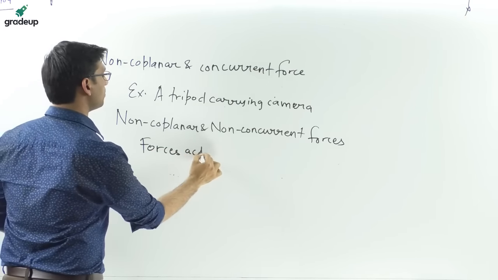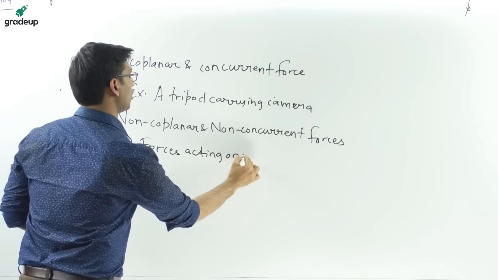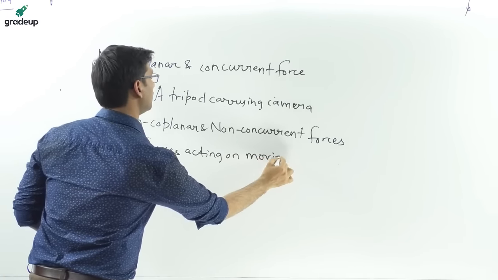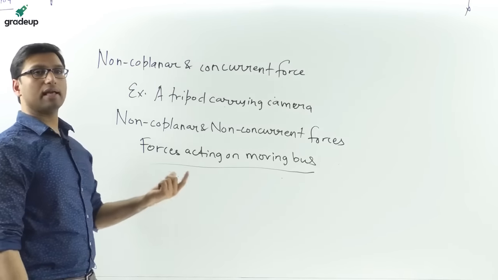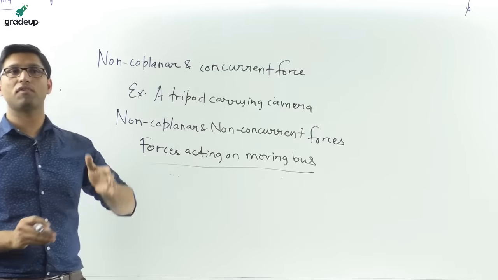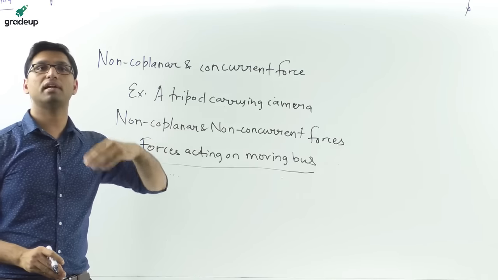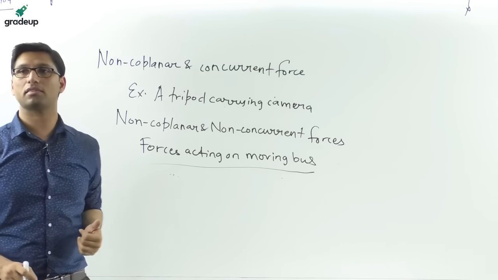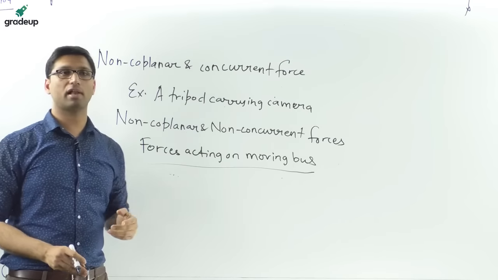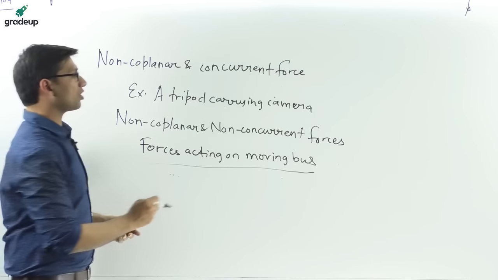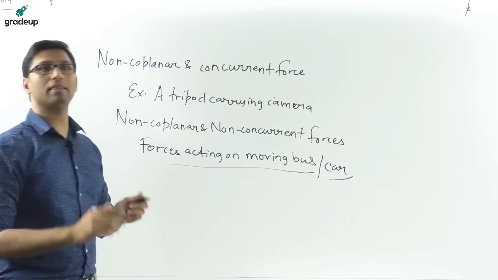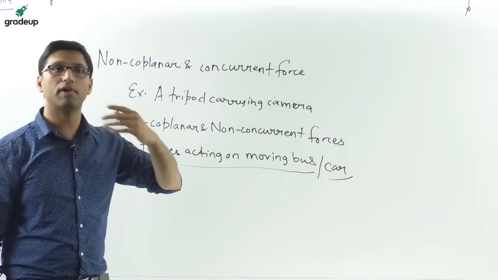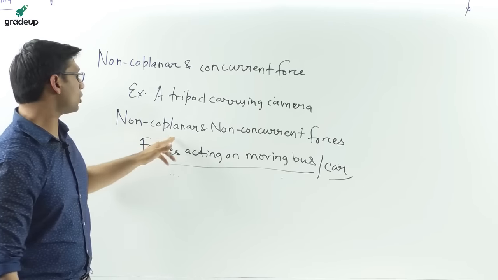A bus does not always move in the same plane. Moving bus or moving car, yes, Mohit Malviya, you are absolutely correct. A moving body doesn't move in the same plane, it moves in different planes, so that is non-coplanar.